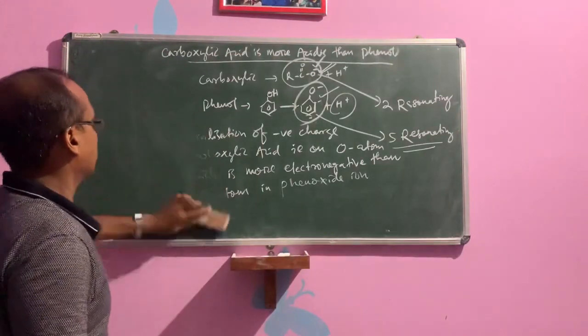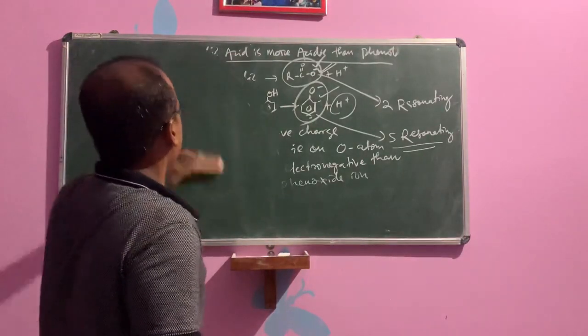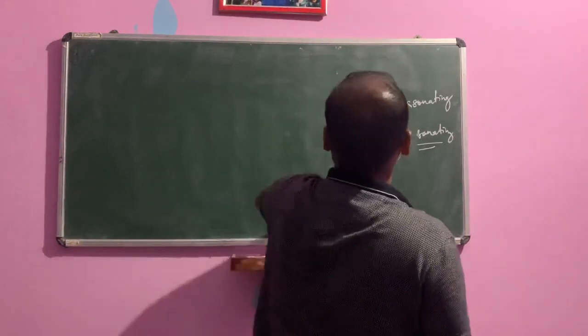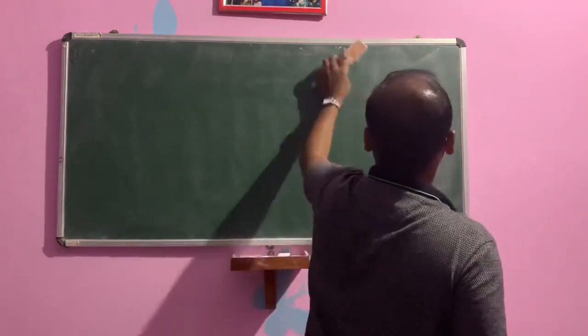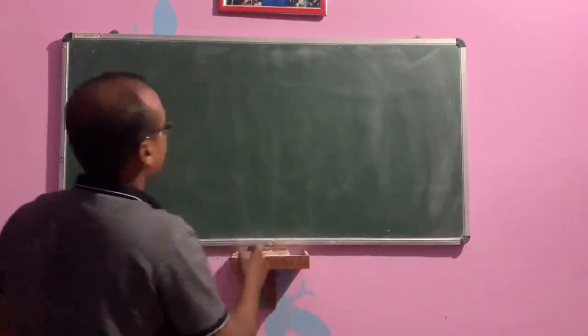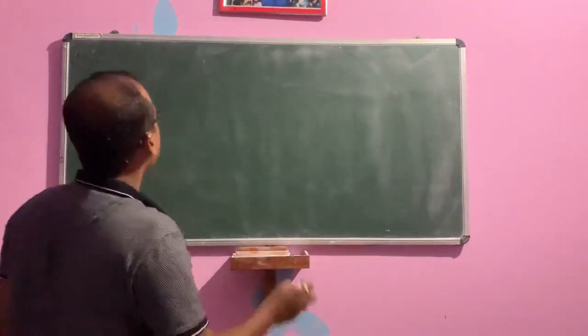Then next. Acidic properties, or acidity, is affected by the presence of electron withdrawing groups and electron donating groups. This is also most important.